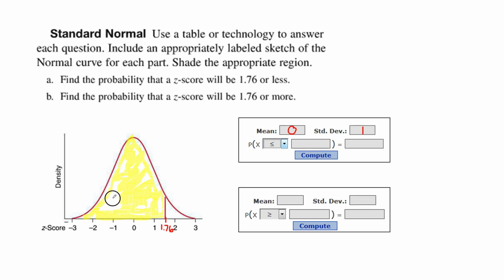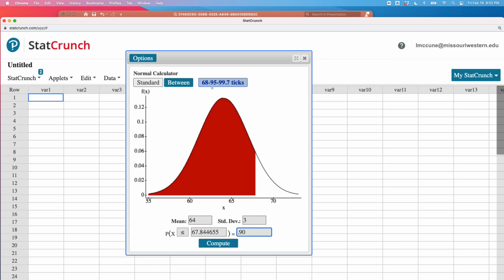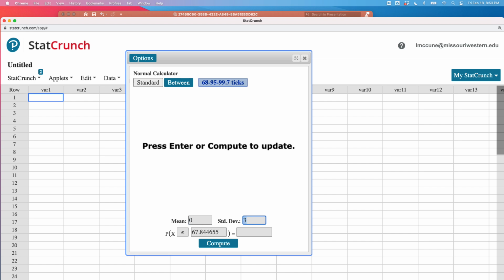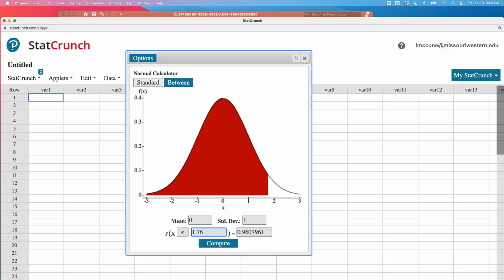All right, so I want to make sure that I have a less than or equal to here when I plug it into the calculator, and I'm going to put 1.76 in for my x value. I'm going to change my mean and standard deviation. Remember again, standard normal, the mean is 0, standard deviation is 1. I wanted the probability that x is less than or equal to 1.76. And that probability is 0.96.